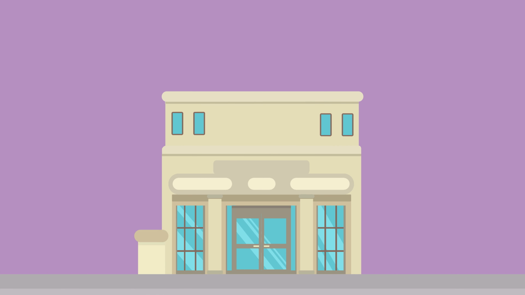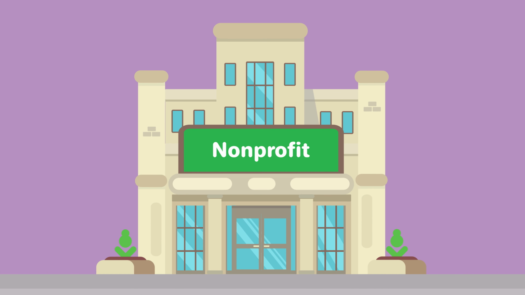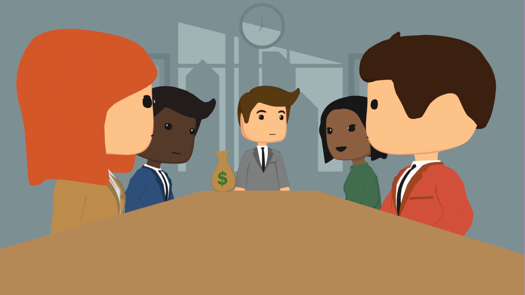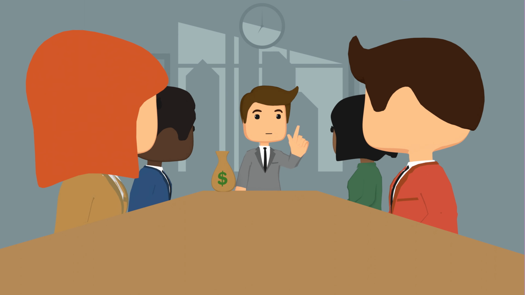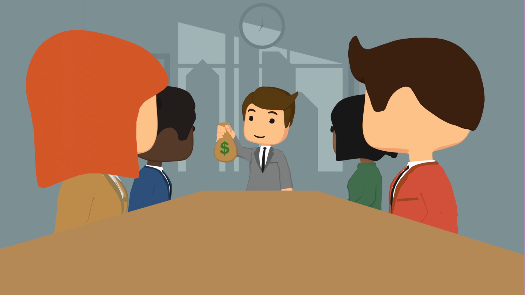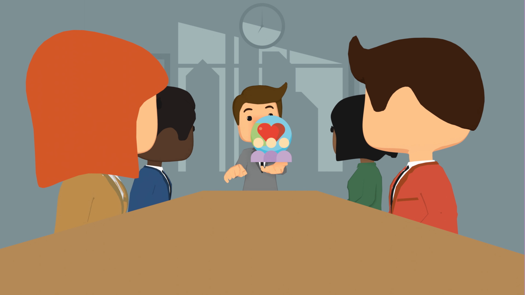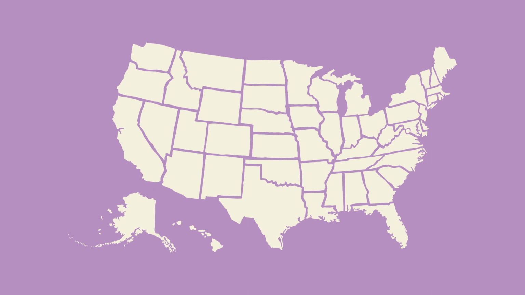How to form a 501c3 nonprofit corporation. A nonprofit corporation is purpose-driven, a company whose goal is not to make profit for themselves. Typically, they are an organization that wants to make money in order to help further a social cause or provide a public benefit. Let's get you started on the right path to forming a nonprofit corporation in California.